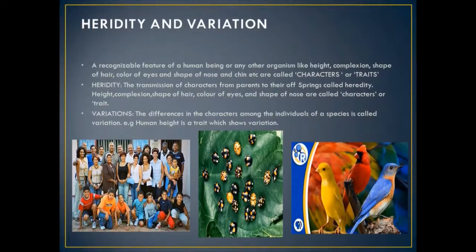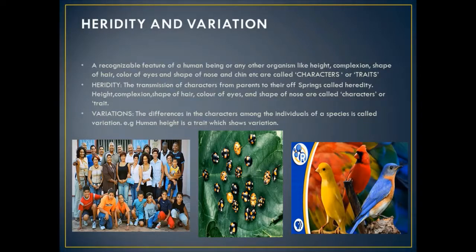We have to know what characters are. A recognizable feature of a human being or any other organism, like height, complexion, shape of the hair, color of the eyes, shape of the nose and the chin, etc., are called characteristics.